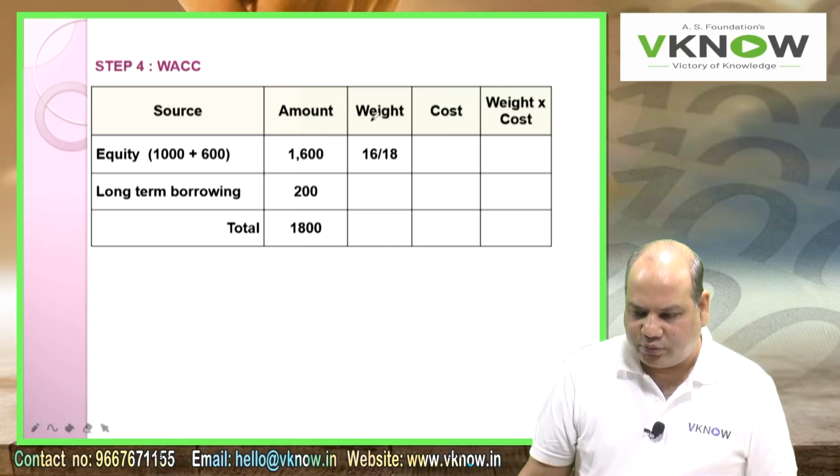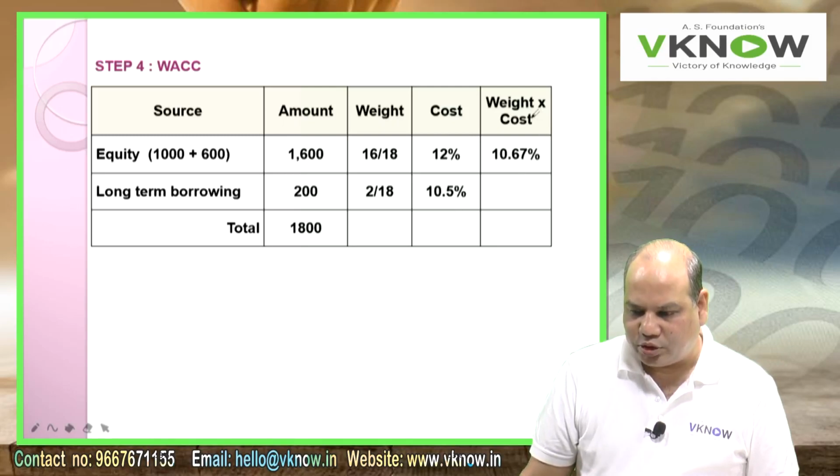Then weights: 16 by 18 and 2 by 18. Cost: 12% given, and 10.5% we have calculated.